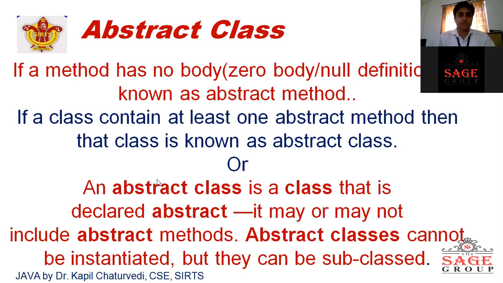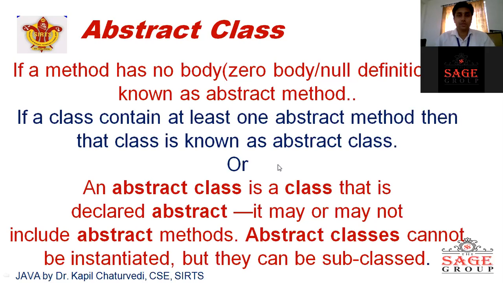Another definition says an abstract class is a class that is declared abstract. It may or may not include abstract methods. Abstract class cannot be instantiated, but it can be subclassed.